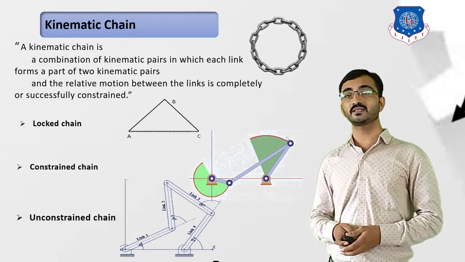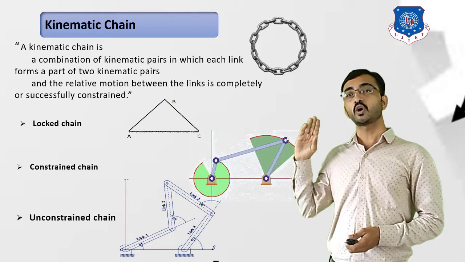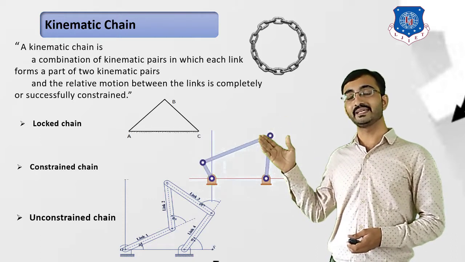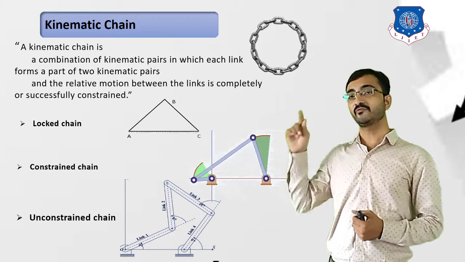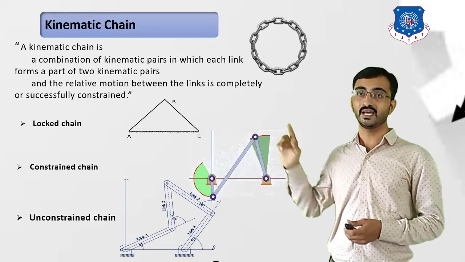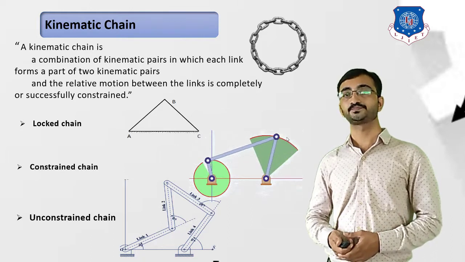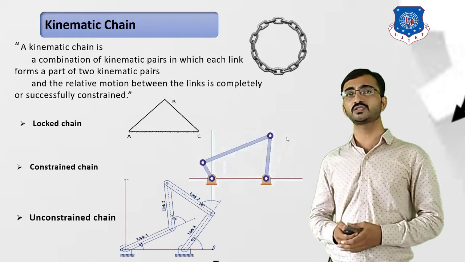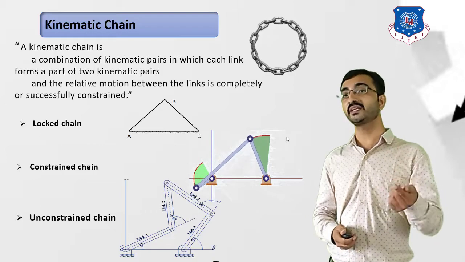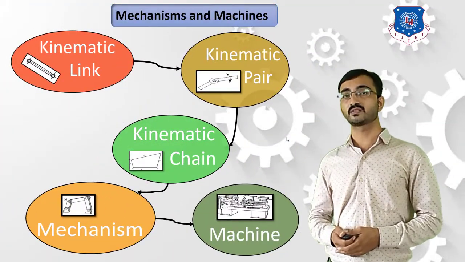So we can simply say that it is a combination of various kinematic links. They are connected in such a way that the first link is connected with the last link and they are able to transmit completely or successfully constrained motion. Now after learning this concept of kinematic chain, we can introduce mechanisms. Okay, so let's learn